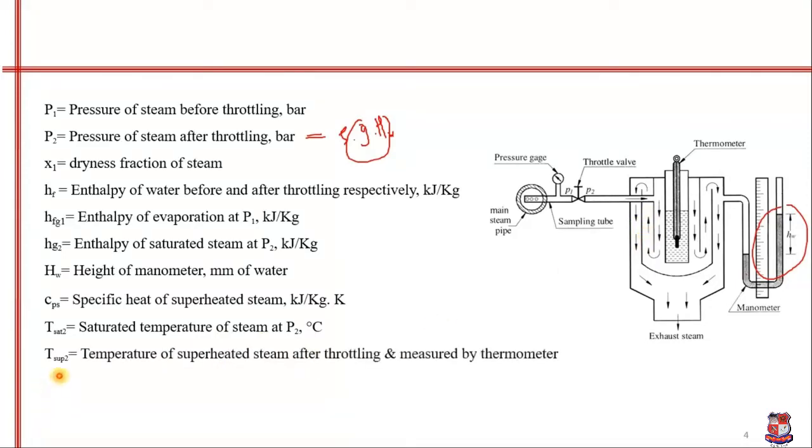T2 is equal to the temperature of superheated steam after throttling, as measured by the thermometer. This saturation temperature can be obtained from the steam table corresponding to pressure P2, and this superheated temperature is measured by this thermometer in this experiment.